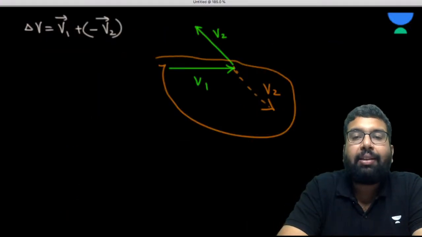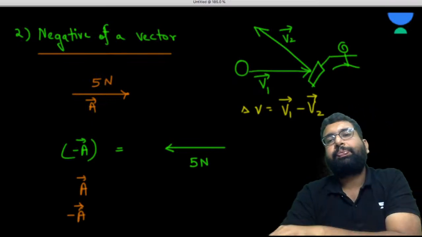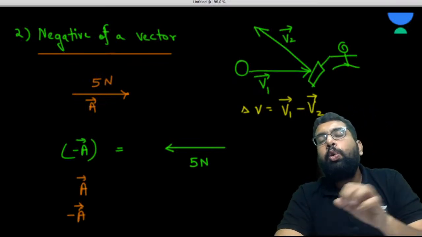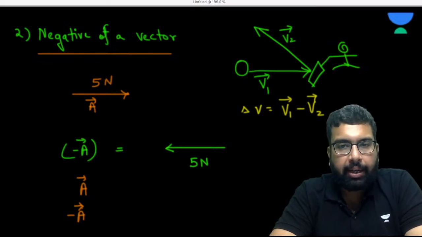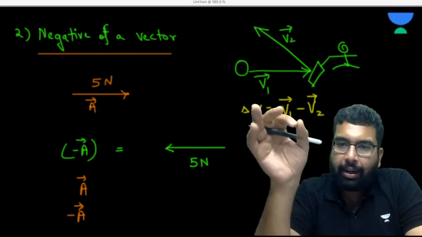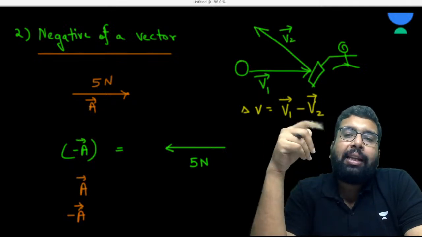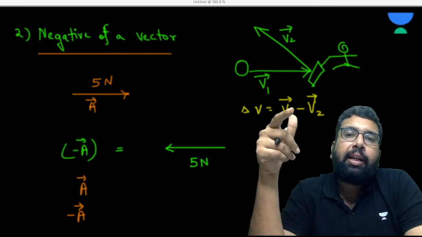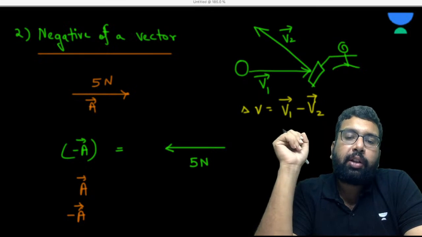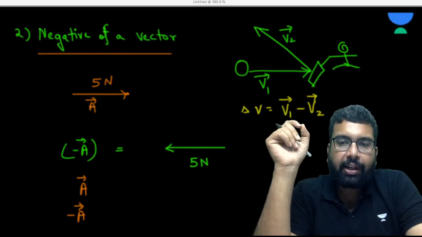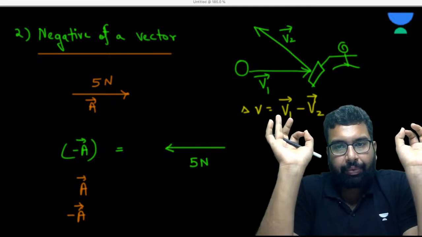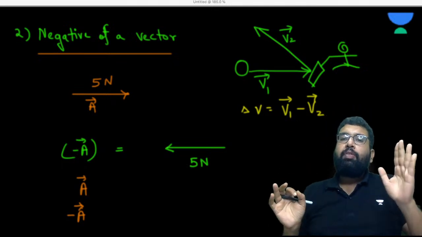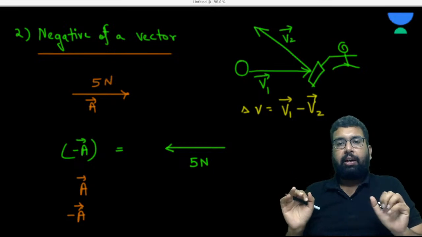Understand this. Do you agree, Shishai, that velocity is a vector quantity? Now, when I say find the change in velocity, you are interested in finding the difference of velocities. Do you agree? So the initial velocity is vector v1.